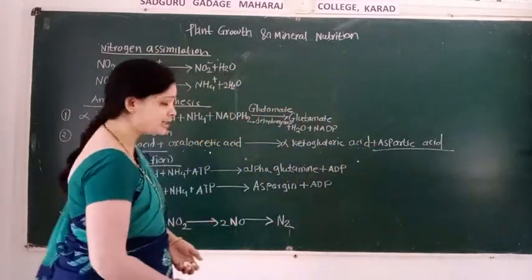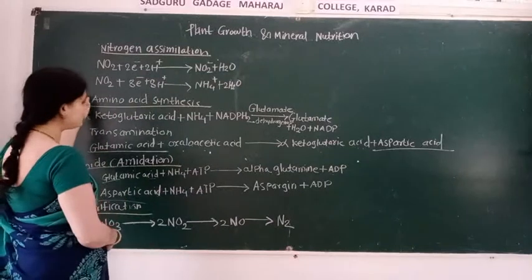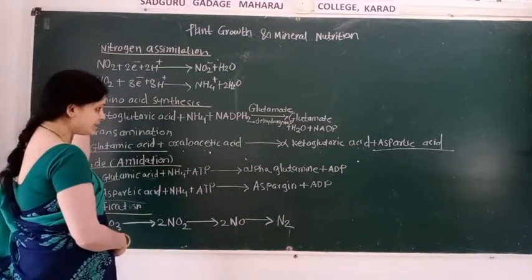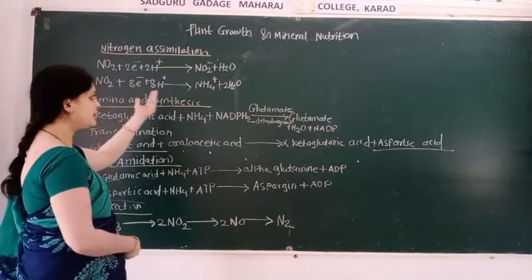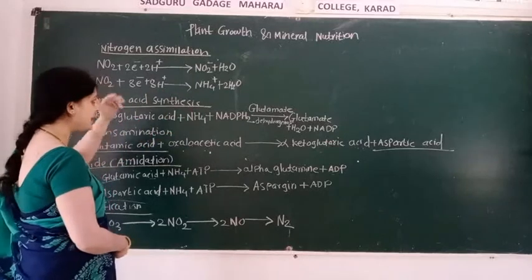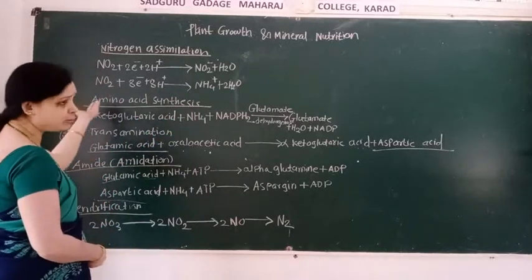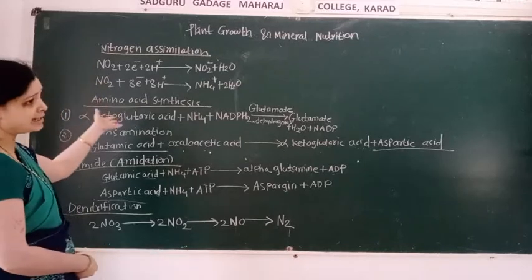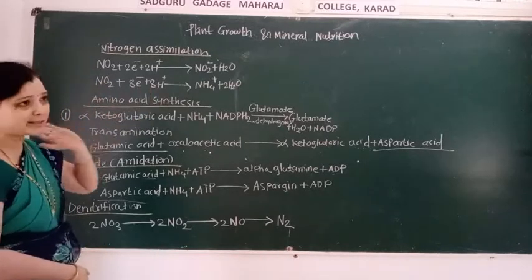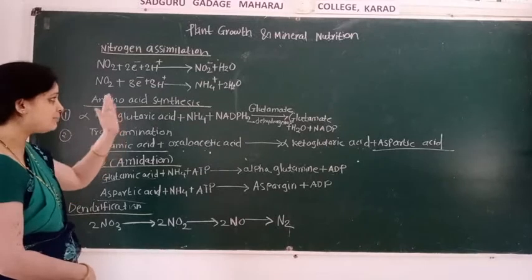Nitrogen assimilation equation, that is NO3 combined with 2 electrons, 2 H plus, then there is the formation of NO2 and H2O. When NO2 gets combined with 8 electrons, 8 hydrogen, then there is the formation of ammonia plus water.